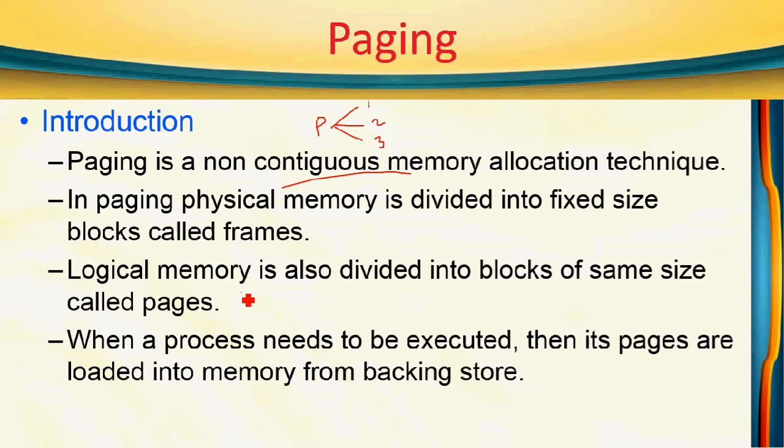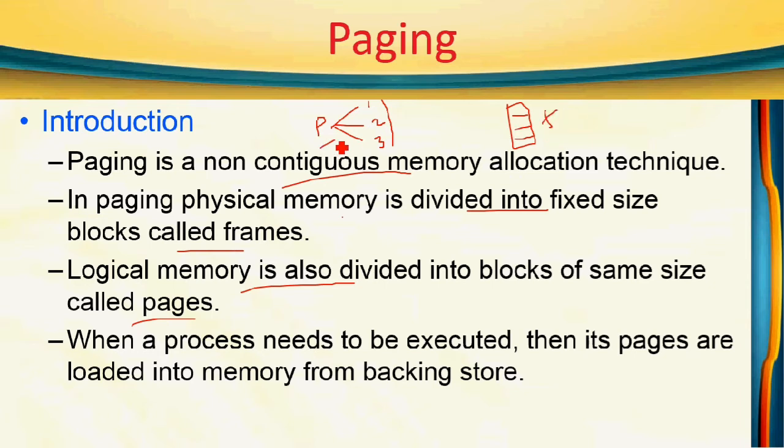So that is given here. Logical memory of a process is divided into blocks of the same size called pages. So the process is divided into a number of pages, and then main memory, as usual, is divided into a number of frames. Physical memory is divided into fixed size blocks called frames. So main memory is divided into frames.